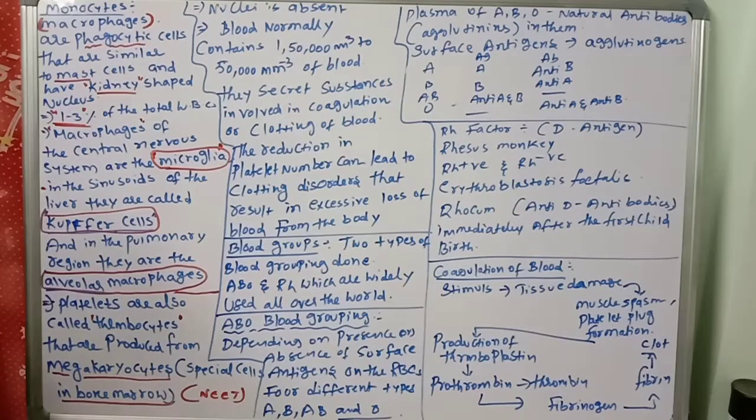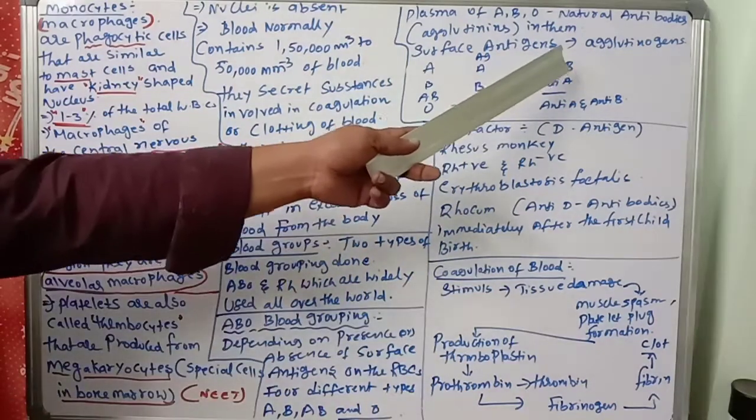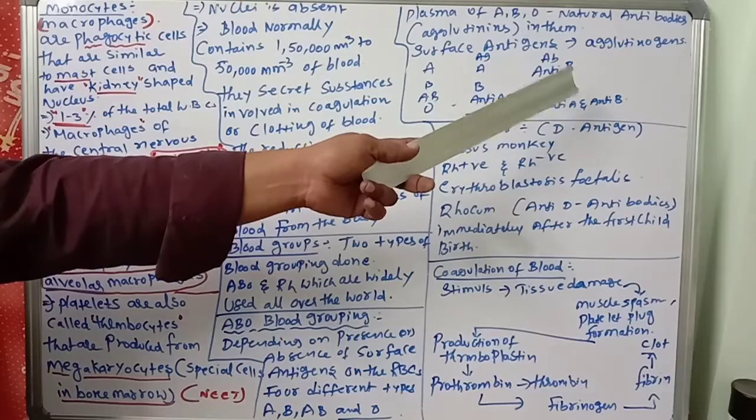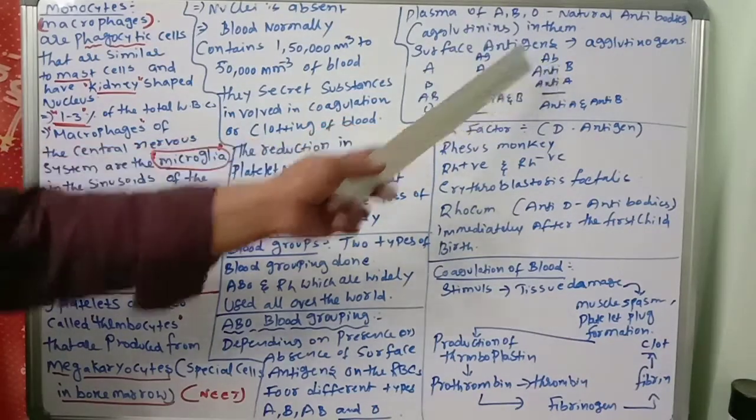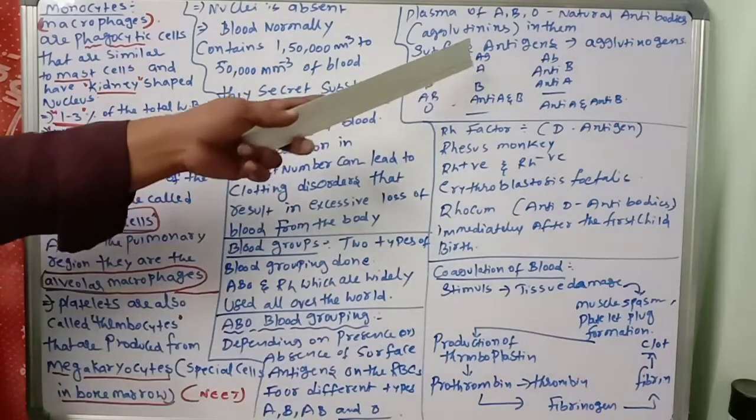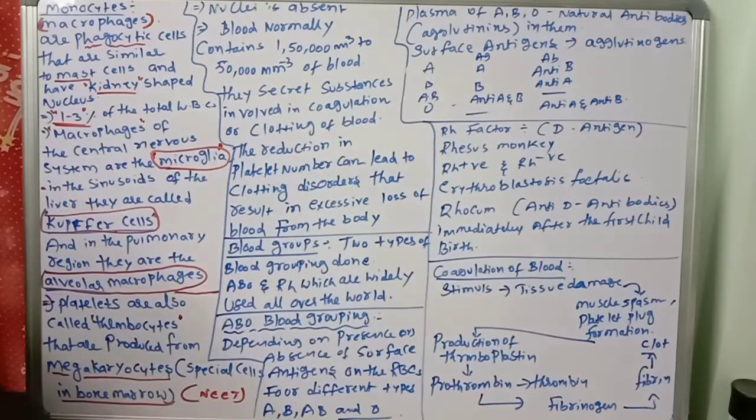Why? Because these anti-A and anti-B are agglutinins present in the plasma. But where are the agglutinogens present? Agglutinogens, the antigens, are present on the top of the RBC, on the wall of the RBC. So all agglutinogens contain one more important point.